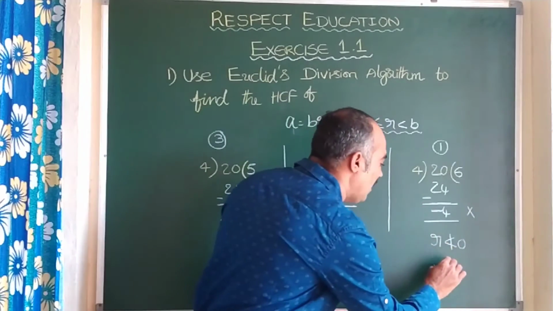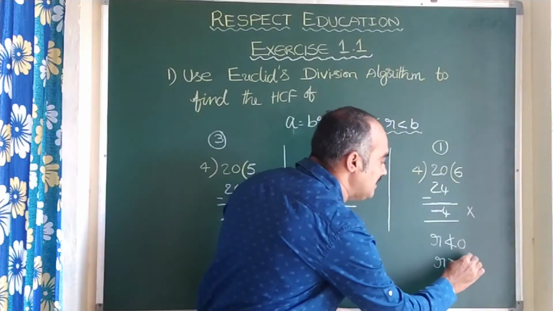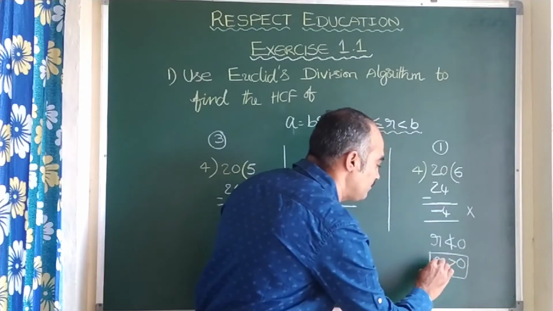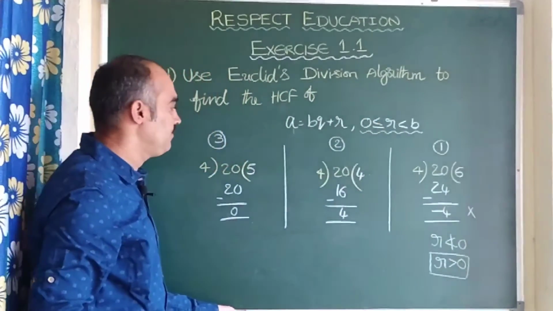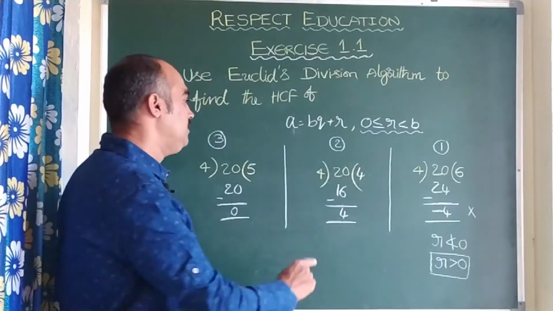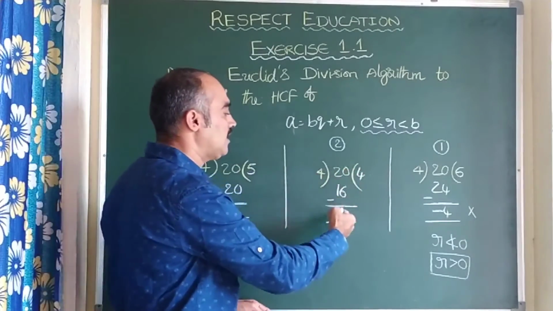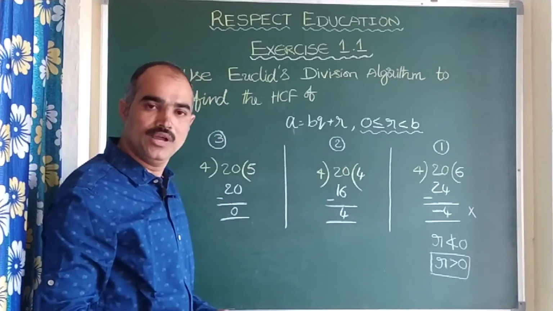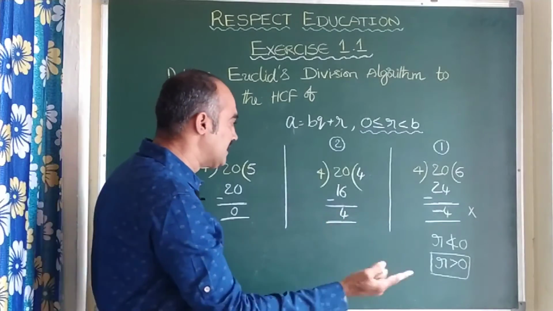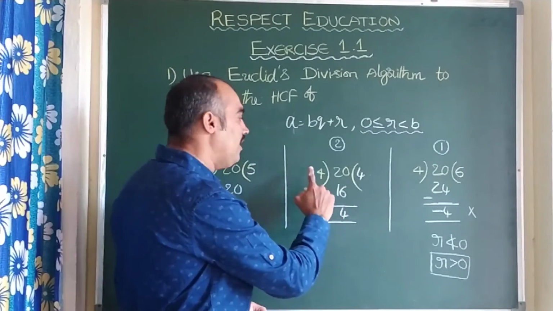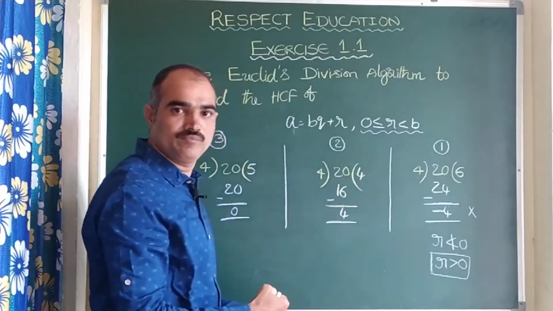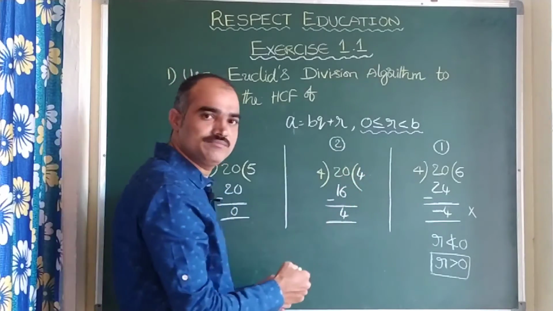That means here clearly r is greater than or equal to 0. You remember this one, children. Suppose he says 4 4s are 16, I got 4, sir. Do you accept it? You will say that again 4 is there. Why can't you take one more time?